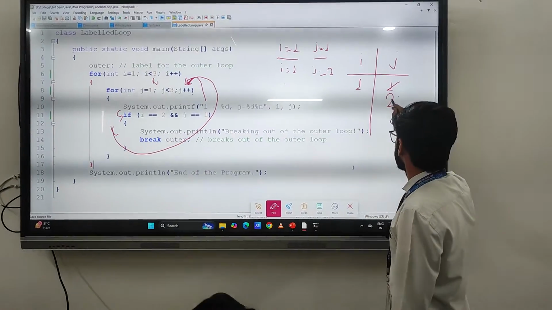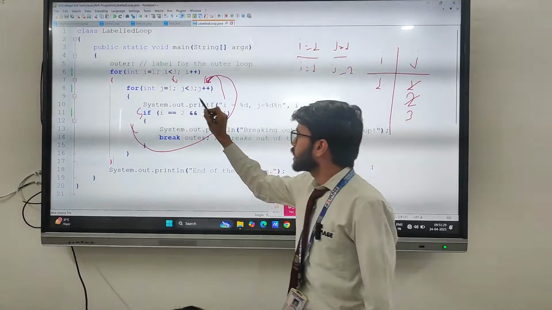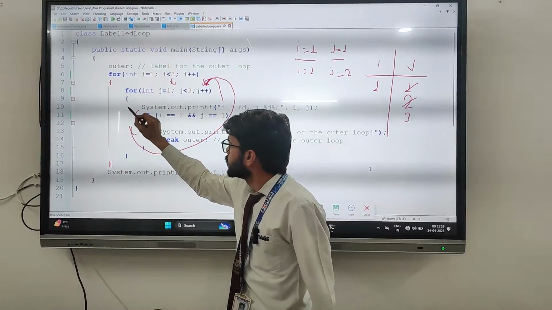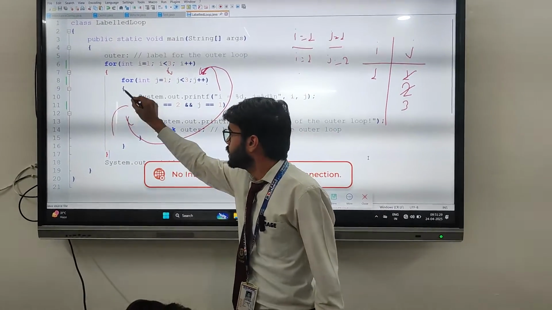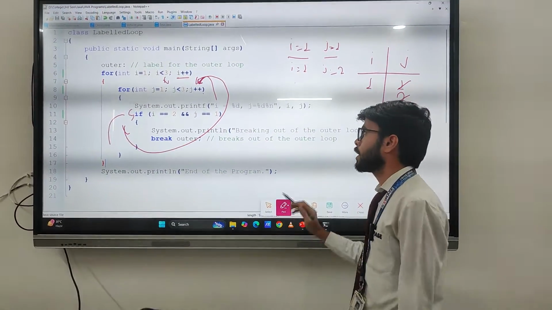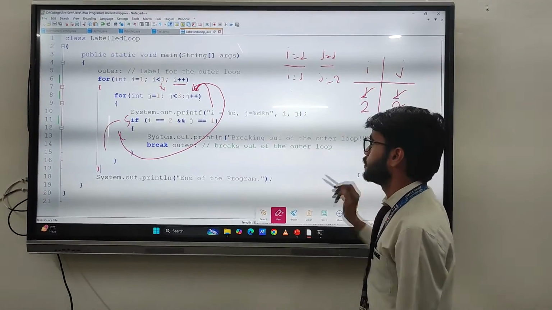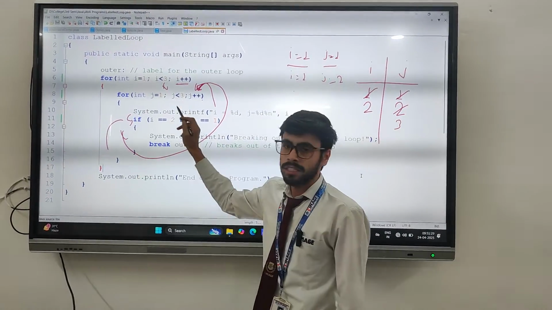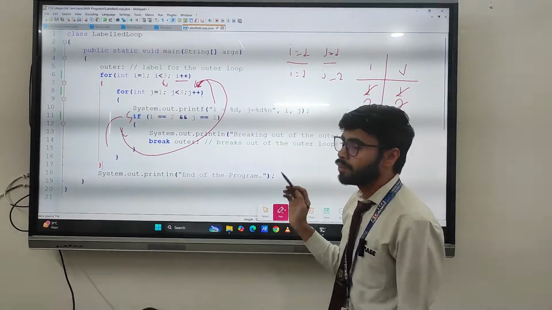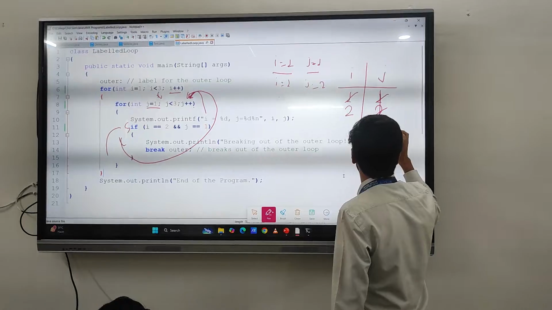The value of j is now 3. The condition is false, so the execution will come out of this for loop and go to the i plus plus. Okay, now the value of i is 2. The condition is again true, will come inside this loop. j is equal to 1. From the beginning it will start, this all will be destroyed.